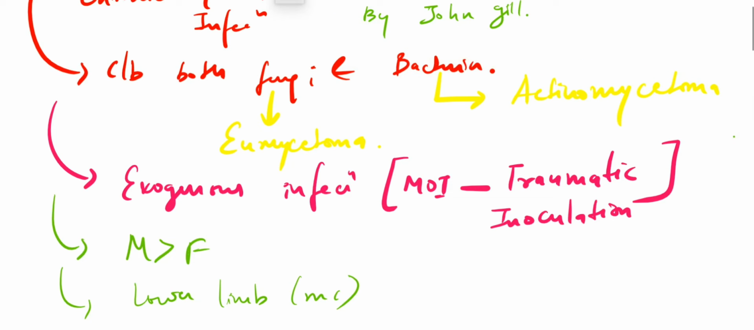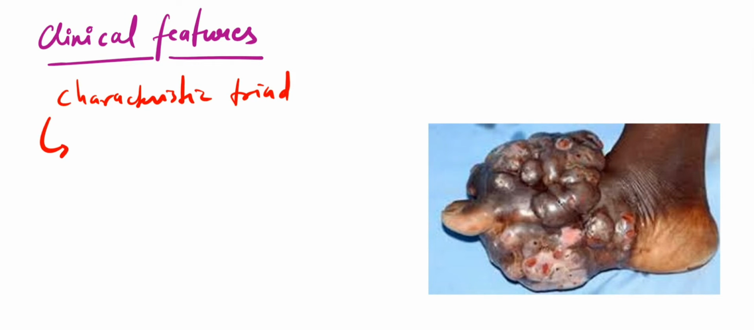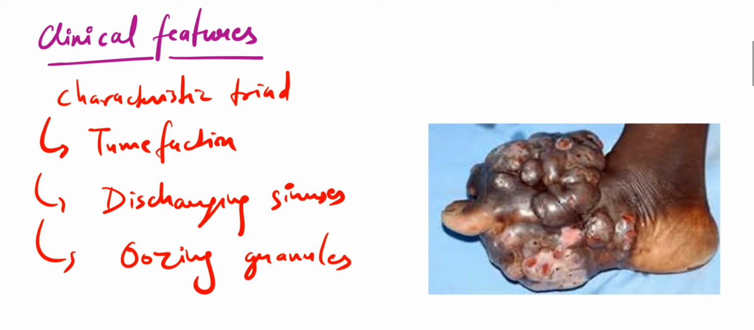So let's see about the clinical features of mycetoma. We have a characteristic triad of clinical features in case of mycetoma. We see tumefaction, we see discharging sinuses, and we see oozing granules. So what do I mean by these? Tumefaction means tumor-like swelling. The patient will present with some tumor-like swelling, as we can see here.